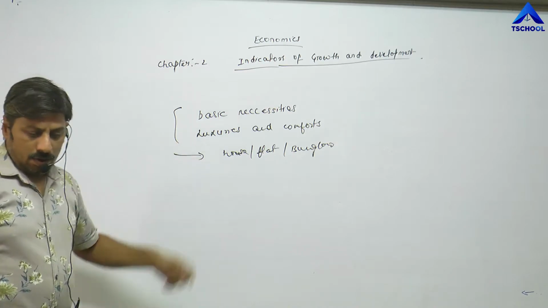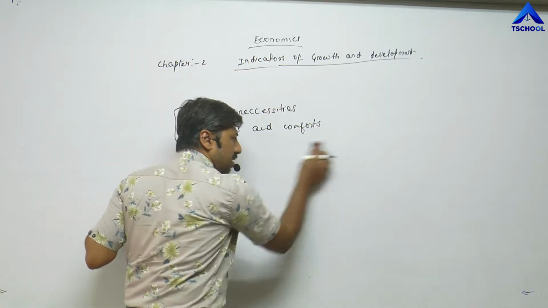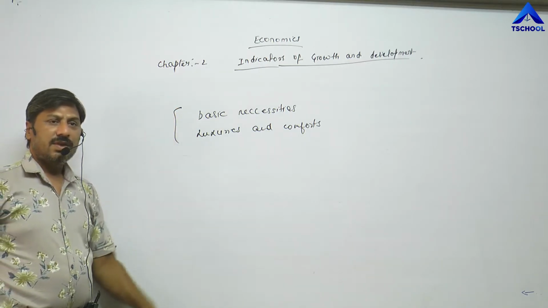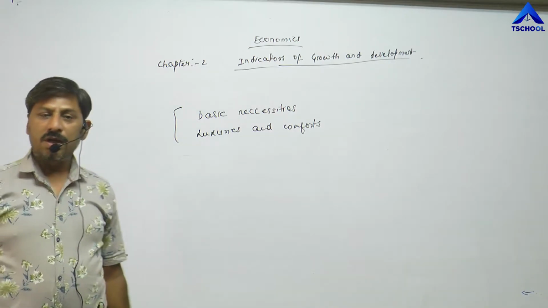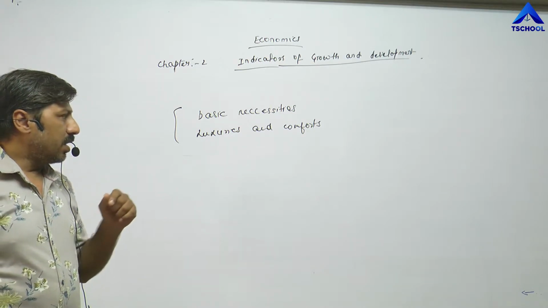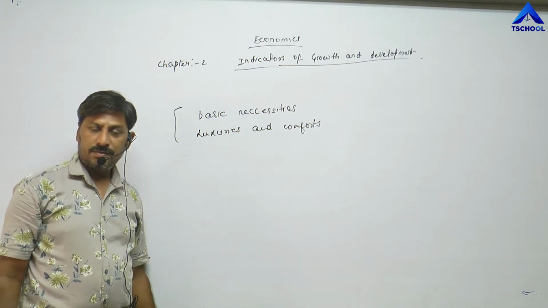So whenever any person starts to earn income, first of all he tries to fulfill his basic necessities. Then in order to bring improvement in the quality of life, or to raise the standard of living, he started to purchase luxurious and comfort goods.